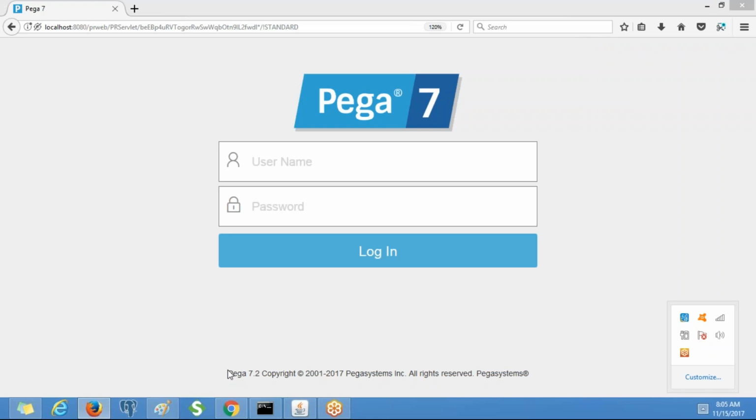Okay, so yesterday we created an activity for fetching country details. In the same way, we are going to write an activity for states and cities.